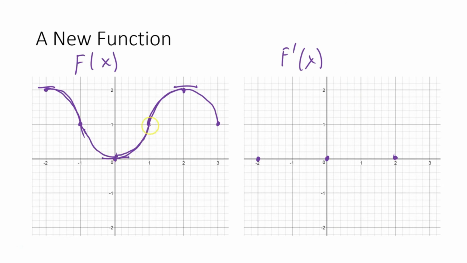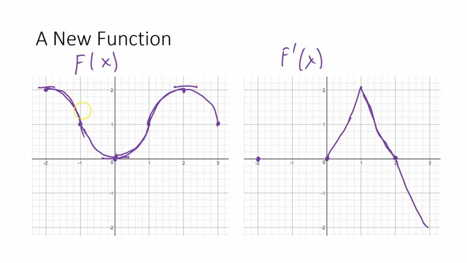It kind of looks like a part of a parabola. So maybe like a straight line up to 1 there. Maybe something like that. It looks like that slope could be maybe 2. And then between 1 and 2, still positive derivative values, but we're concave down now, so we'll have a negative slope. So something like that maybe. And then between 2 and 3, we have decreasing, so it's going to be a negative derivative, and it's concave down, so it'll also still be sloped down. So it looks like that line kind of just continues.